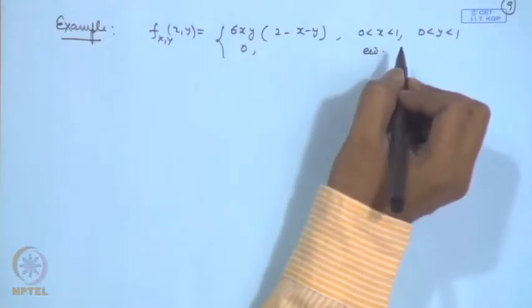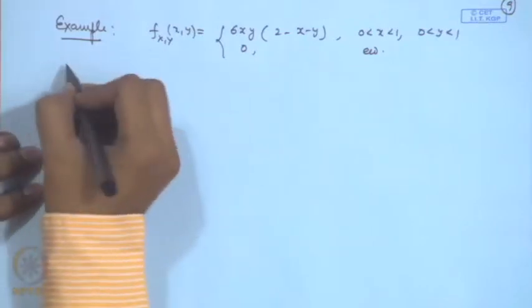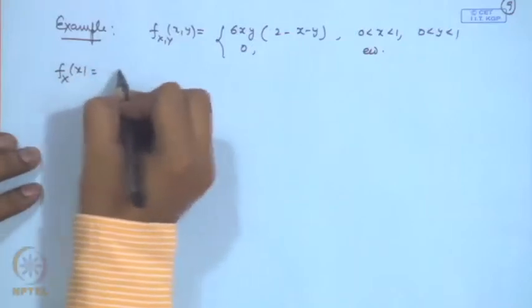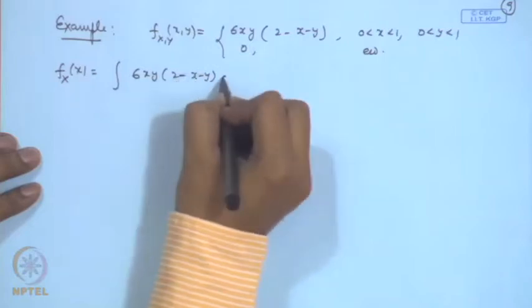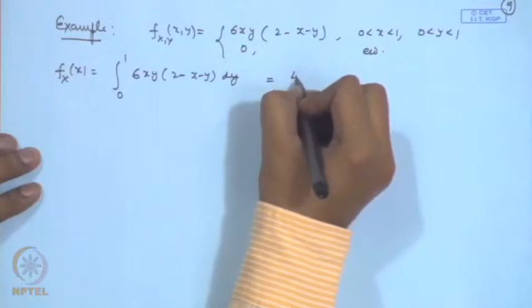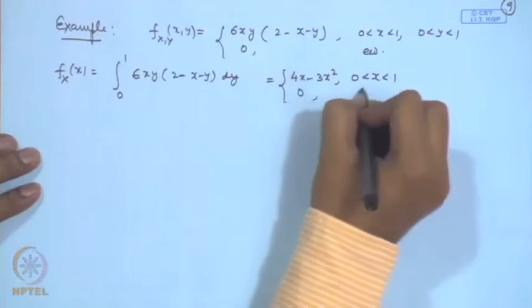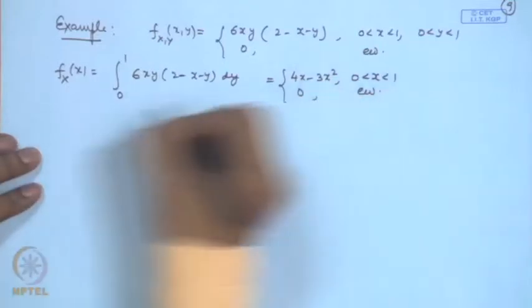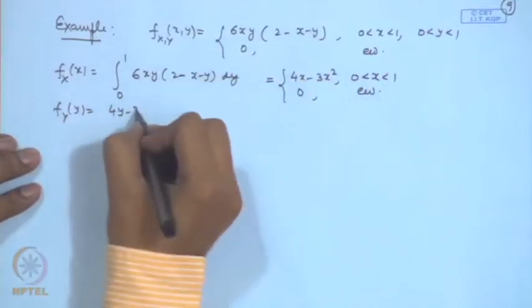Now, for this distribution, let us calculate the covariance and correlation, etc. So, if you look at the marginal distributions f x, that is equal to integral of 6 x y into 2 minus x minus y dy from 0 to 1, then this is simplified to 4 x minus 3 x square for 0 less than x less than 1, 0 elsewhere. And if I look at f y, that is also of the same form because of the symmetry here.